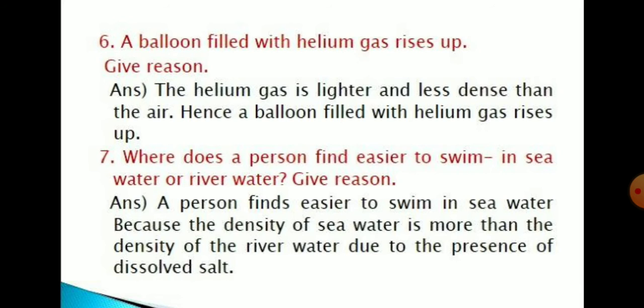Okay, children, we all know that if density is more, then it will be easier to float above the surface. For the same reason, an iron nail floats on mercury whereas it sinks in water, because the density of mercury is more.